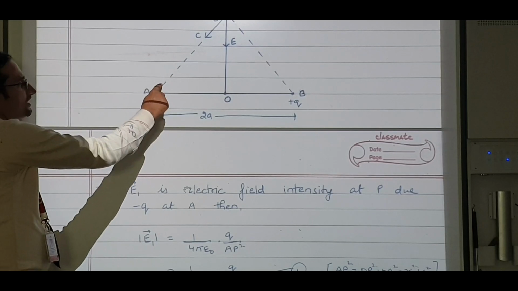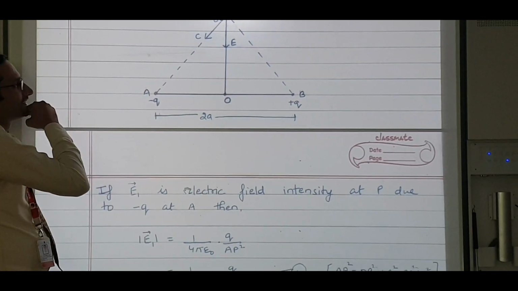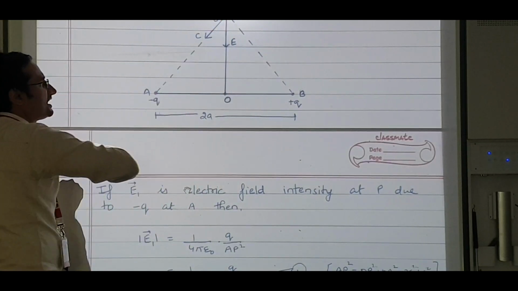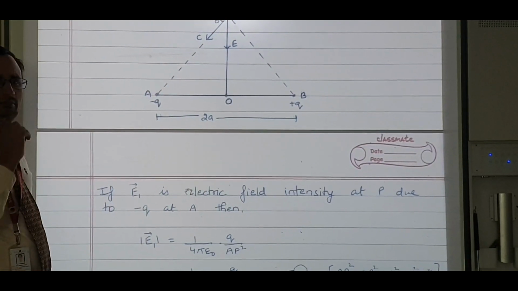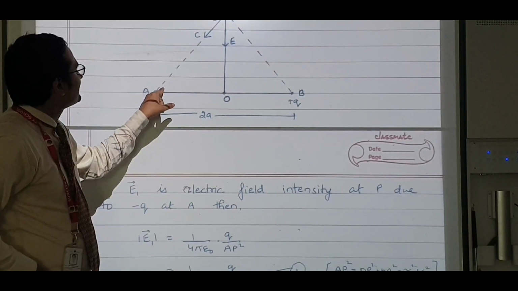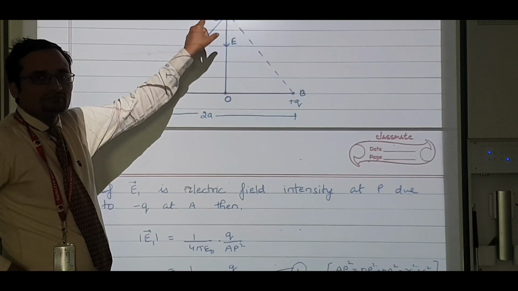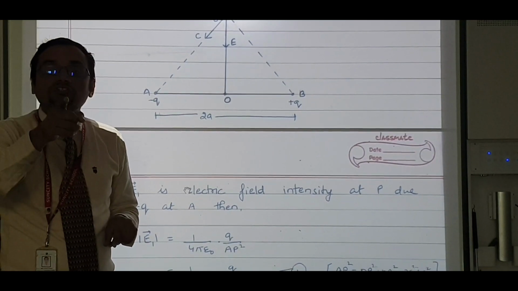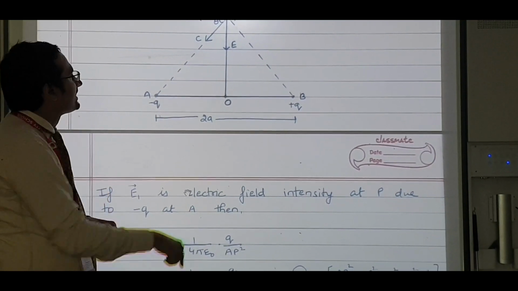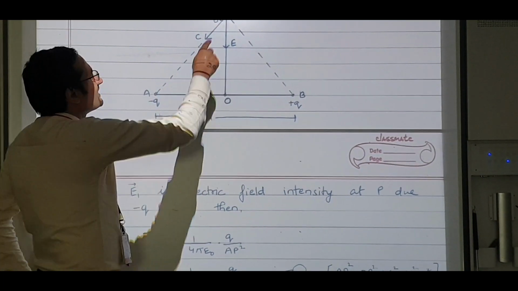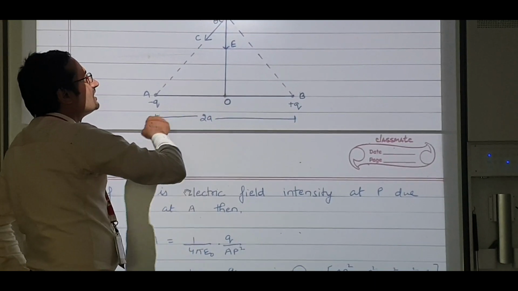Now, this angle we are considering as theta. If this is the angle theta, with two parallel lines and a transversal, there is something called alternate interior angles. So if this is the angle theta, this will be theta. That means, do you remember vectors? Resolution of a vector. So this is the vector. It can be resolved into two components, this and this.